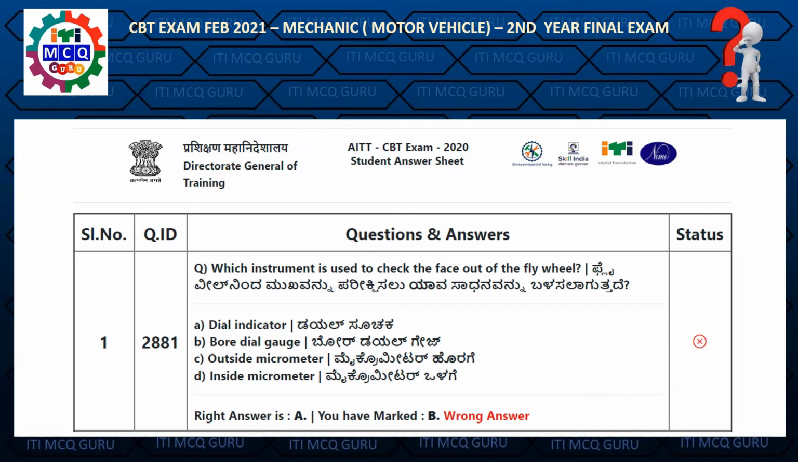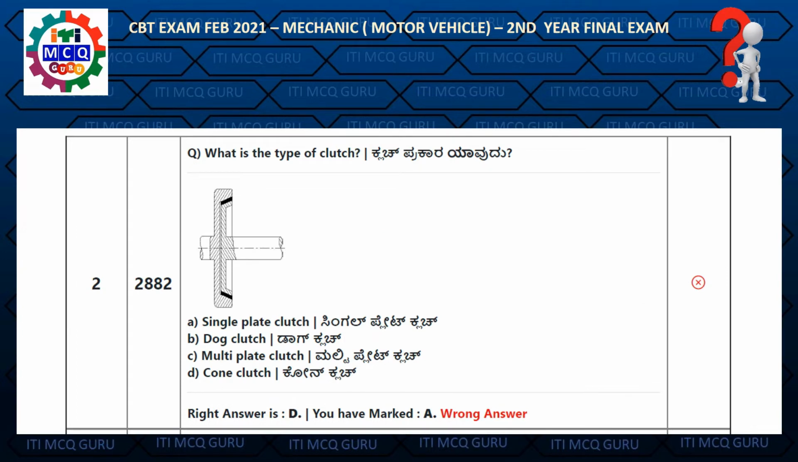Which instrument is used to check the phase out of the flywheel? The right answer is A. Dial indicator. Question 2. What is the type of clutch? Right answer is D. Cone clutch.